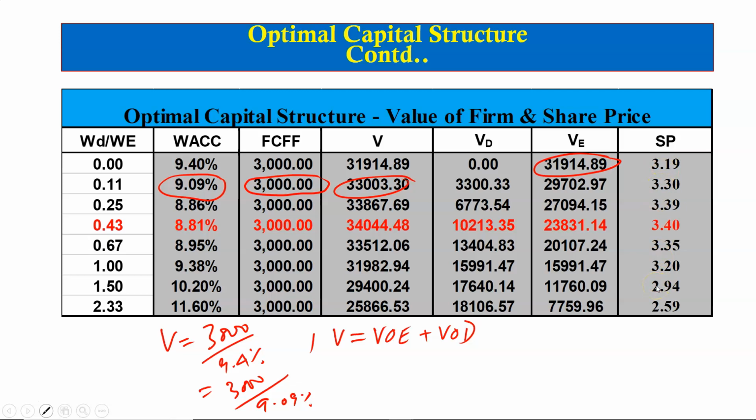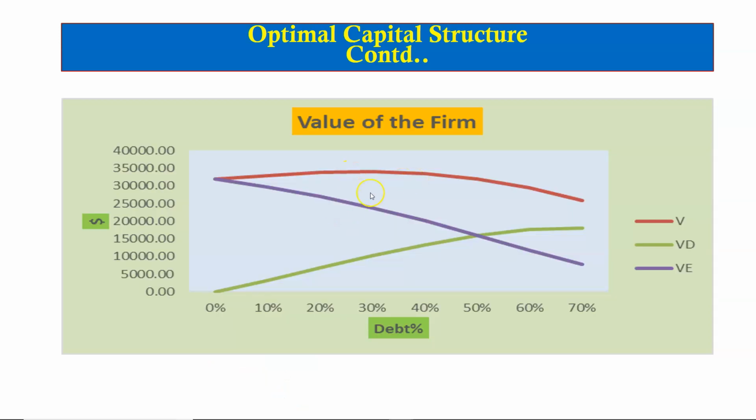So for example, this number here is obtained by dividing the value of the firm by 10,000. So that is equal to $3.4, the share price at this capital structure. This chart shows how the value of the firm first increases, then decreases as the firm borrows more and more debt. The optimal capital structure, as indicated here, is around 30%.